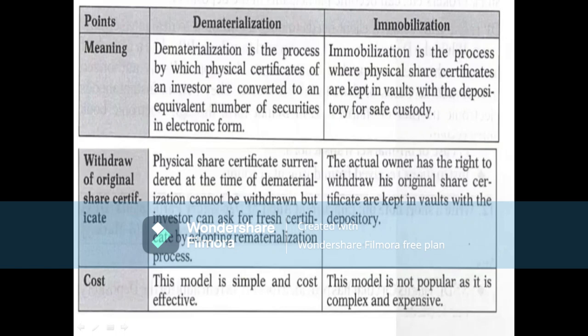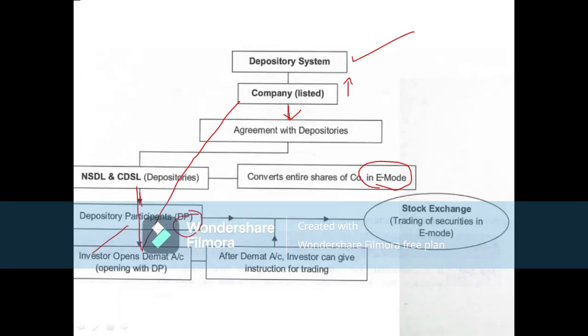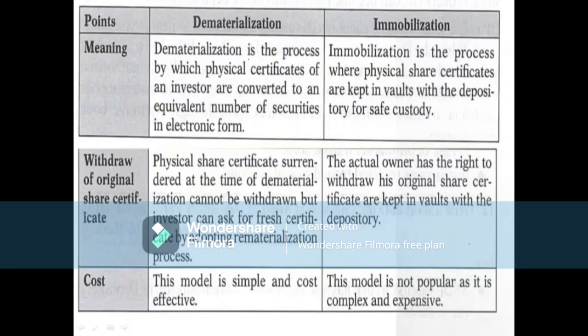Dematerialization is the process by which physical certificates of an investor are converted into an equivalent number of securities in electronic form.